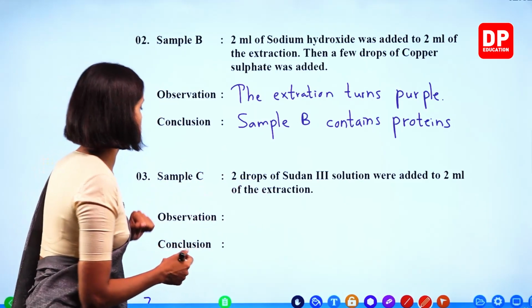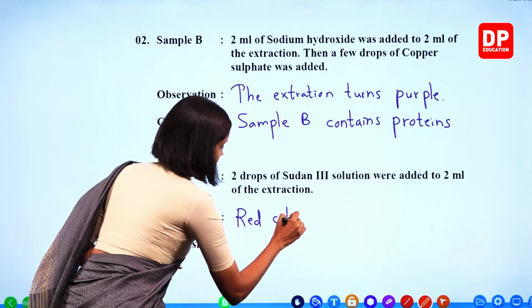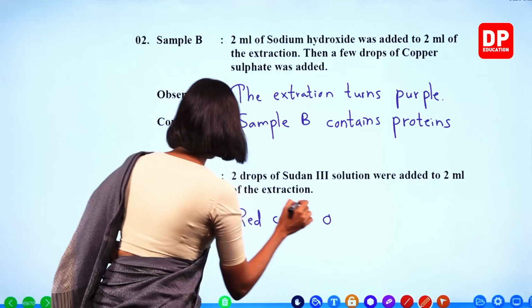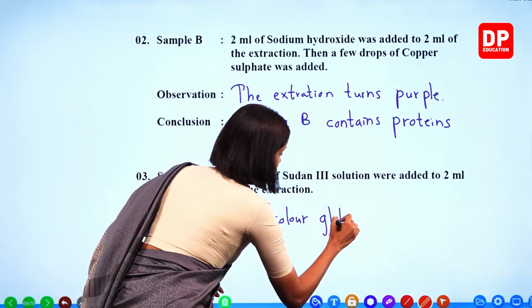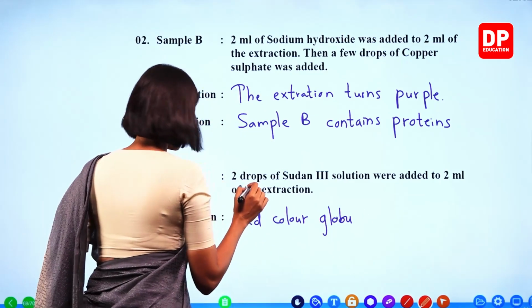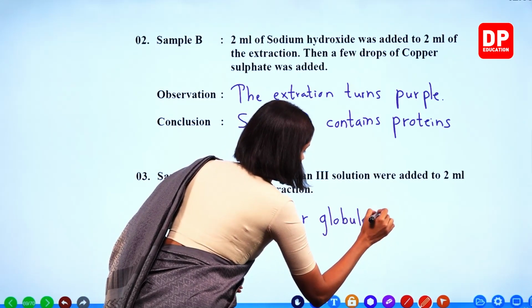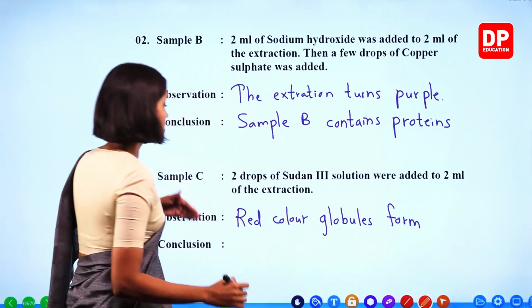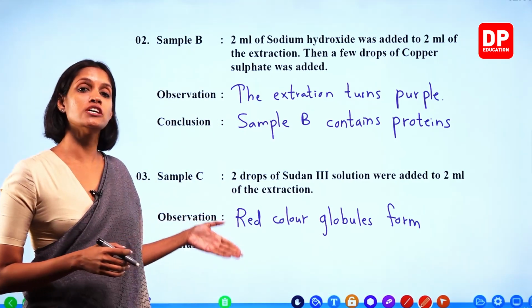Right, observation: red color globules form. Red color globules form. Okay? What is the conclusion?